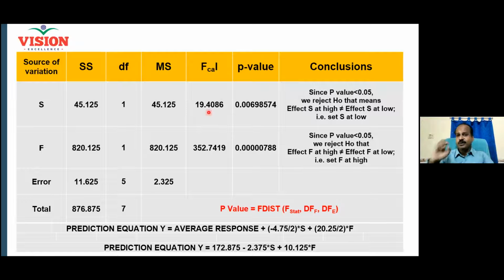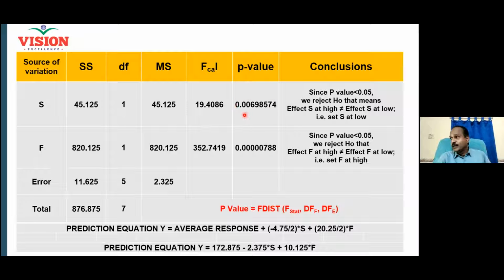And you can also generate the F score using Excel. If you have an Excel file, simply go to a cell, type equal to FDist and put the F stat score. What is the F stat score? 19.4086, right? F statistics. And degree of freedom for the factor is 1, degree of freedom for the error is 5. And then close the bracket, you put enter, p-value will come. Right? And that p-value is given here by me. Either you go to the table or you generate it from the Excel. How much is the p-value?